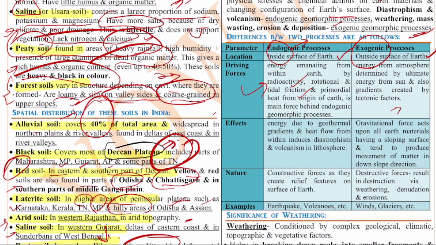Next, if you see the effects of this endogenic and exogenic. For the endogenic, the energy due to geothermal gradient and heat flow from within induces diastrophism and volcanism in the lithosphere. And if you see the exogenic process, the gravitational force acts upon all earth materials having a sloping surface and tends to produce movements of matter in a downslope direction. That is called exogenic.